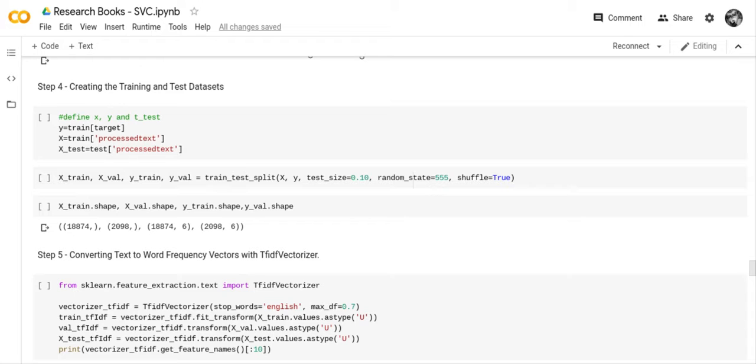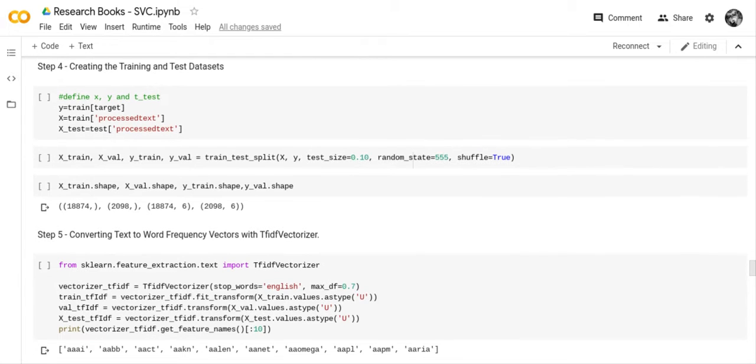The next thing we did was we created the training and test data sets. So the first thing we wanted to do is find our X, Y, and X test variables. Y equals train target, X equals train process text, and X test equals test process text.